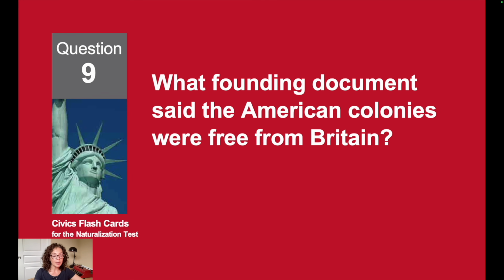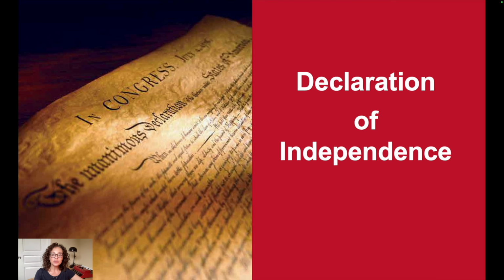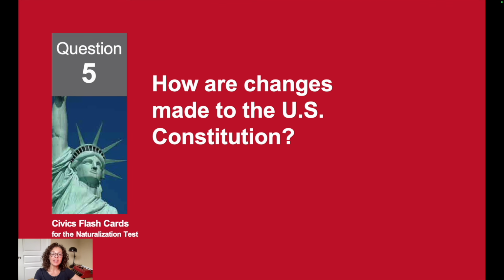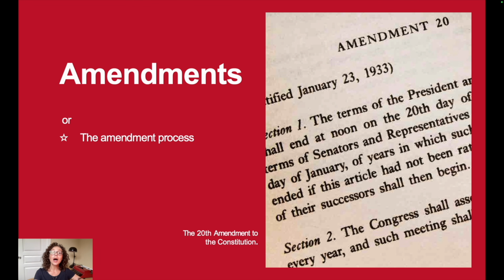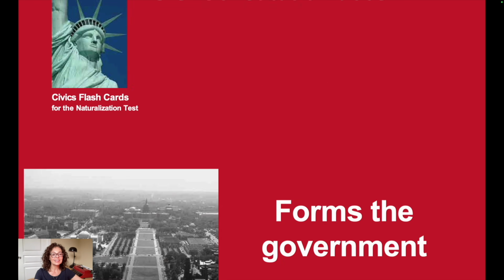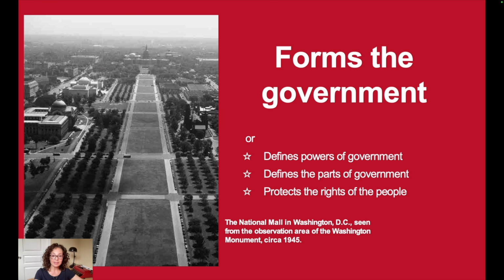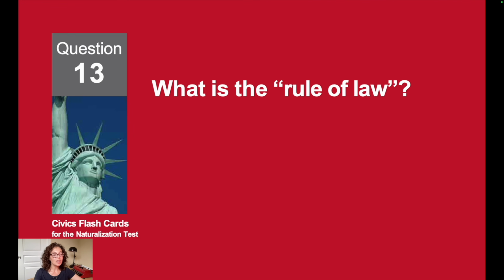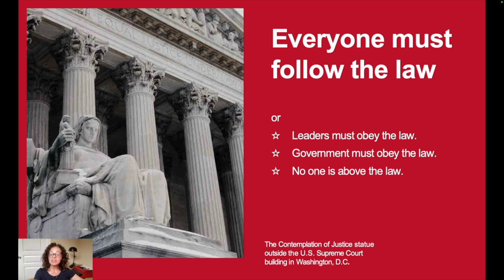What founding document said the American colonies were free from Britain? The Declaration of Independence. How are changes made to the U.S. Constitution? Through amendments. Name one thing the U.S. Constitution does. Forms the government. What is the rule of law? Everyone must follow the law.